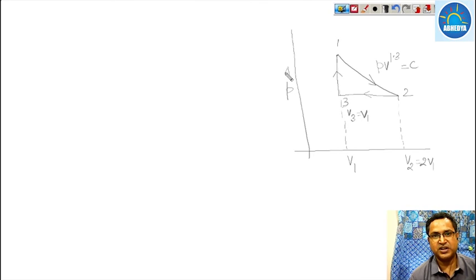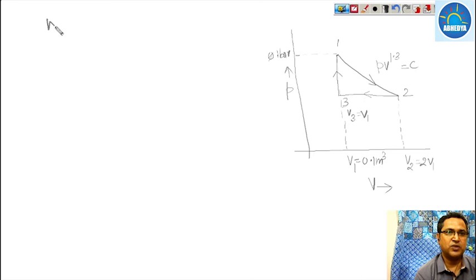This is pressure and this is volume. At the initial position, the pressure is given as 1 bar and the volume is 0.1 meter cube, and the law is PV raised to the power 1.3.